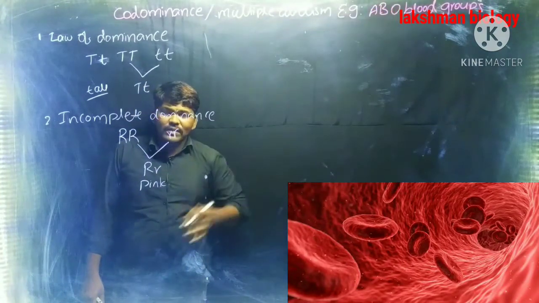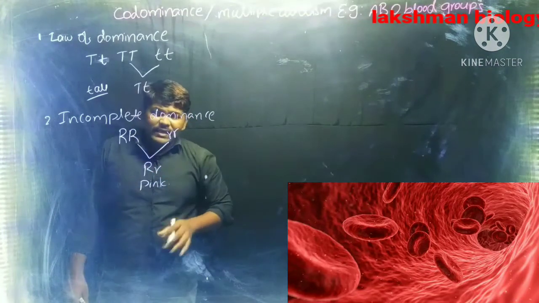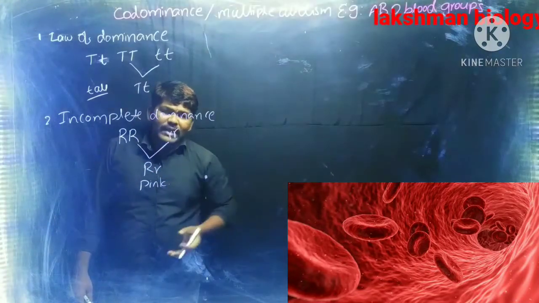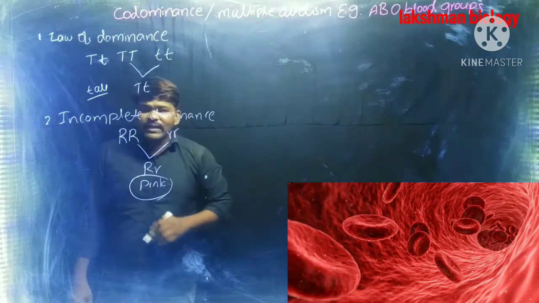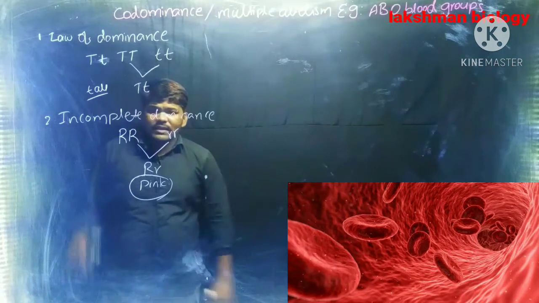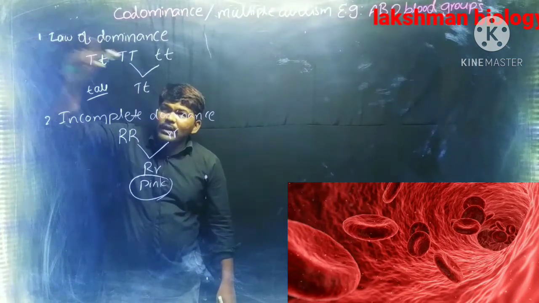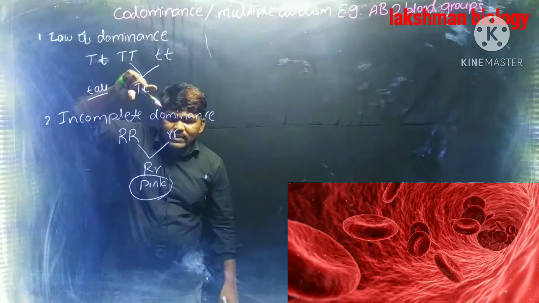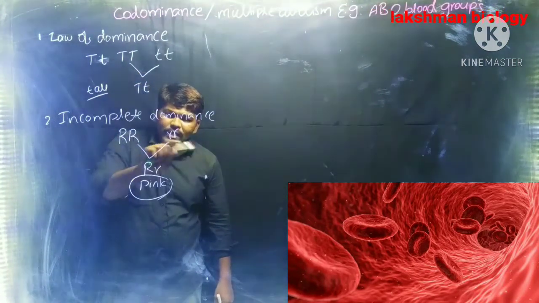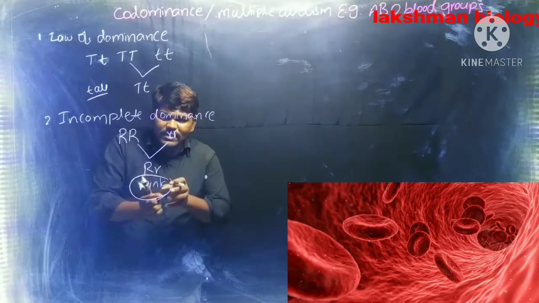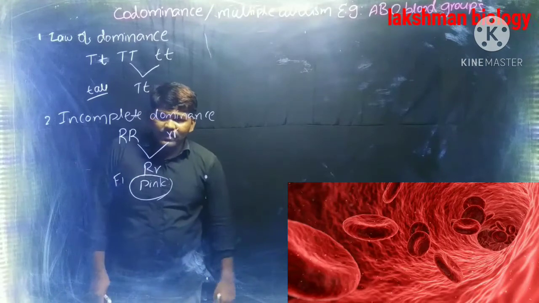What is the reason for that? Incomplete dominance. The dominant allele cannot express its phenotypic character completely, hence we can see the formation of intermediate character in the F1 generation. That is about incomplete dominance. In the law of dominance, only one parental character is expressed in F1 generation. In incomplete dominance, both parental characters mix up and an intermediate character is expressed in F1 generation.